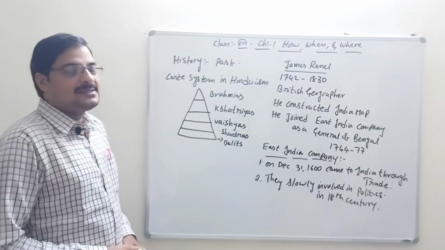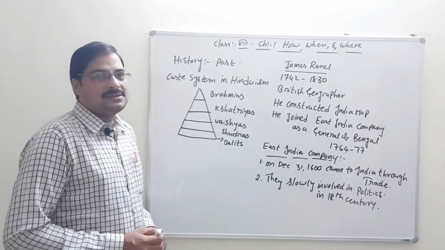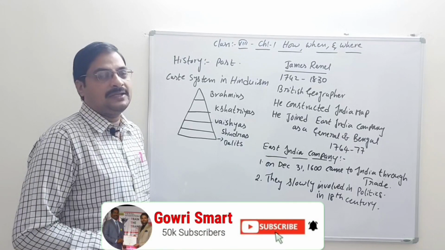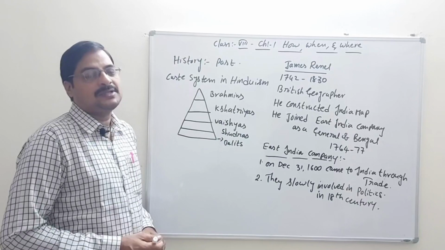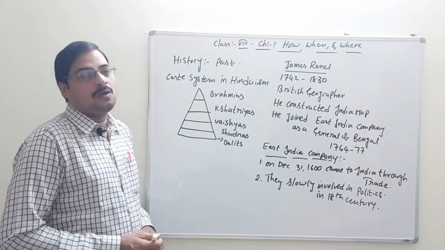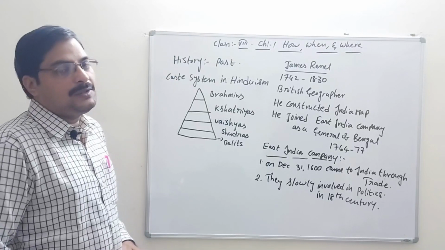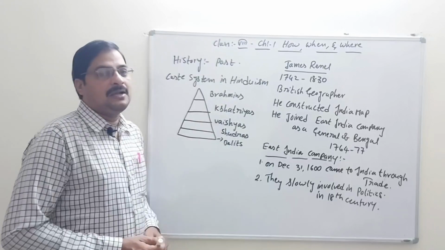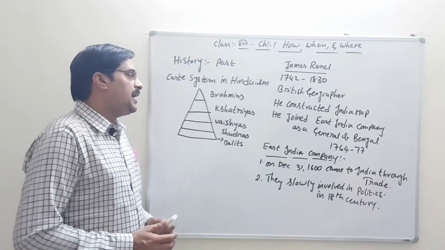Regarding the caste system in Hinduism in the past, that means in history, we learn how the people were segregated in society in the 16th century. At that time the Hindu system was divided into categories.